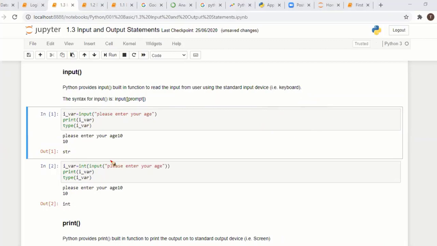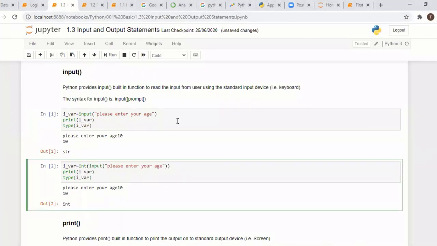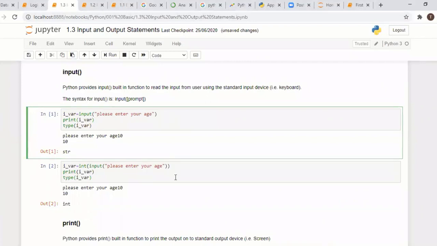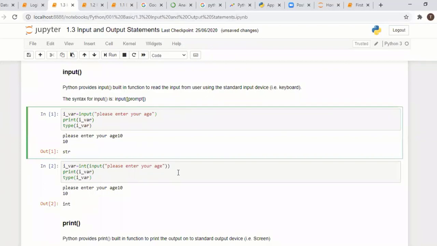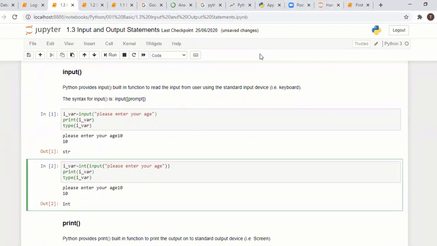Okay, here see the difference. What is the main difference between these two things? Can you tell? These lines and these are both the same. What is the main difference?